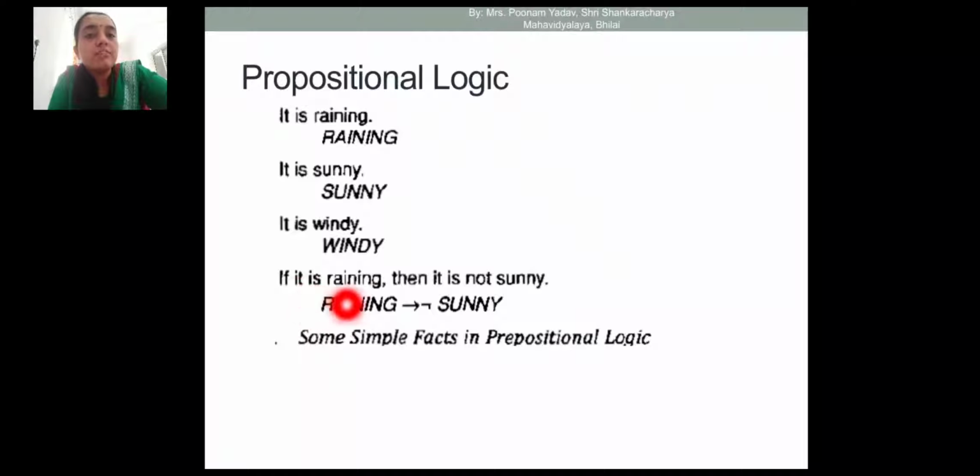So here we use implication. The left hand side is the if part: raining implies, with negation represented by this sign, negation of sunny. So raining implies not sunny. This is the way of representing this statement in propositional logic.